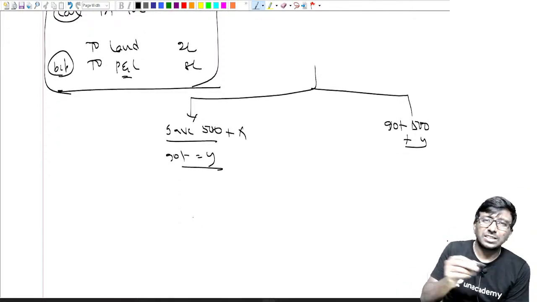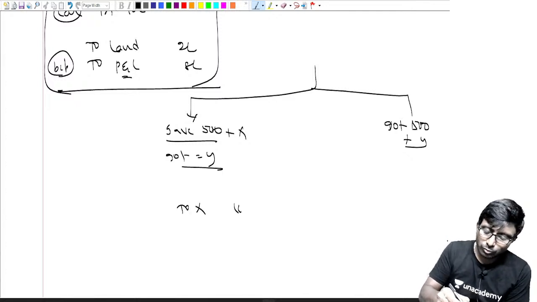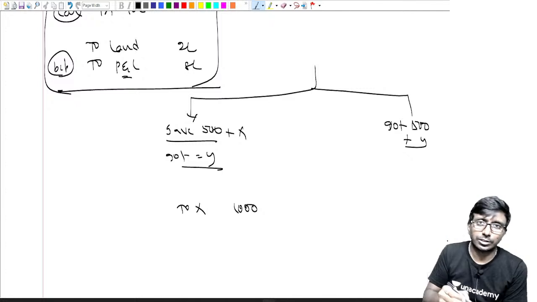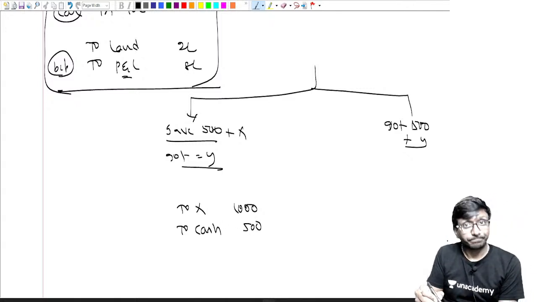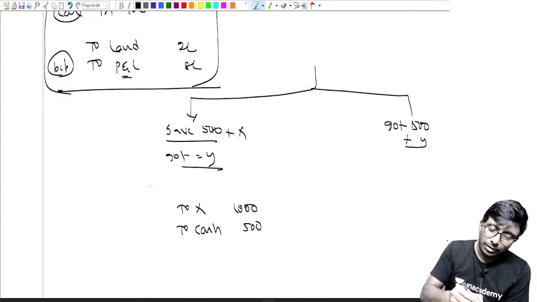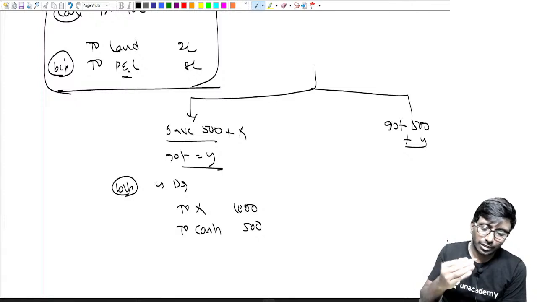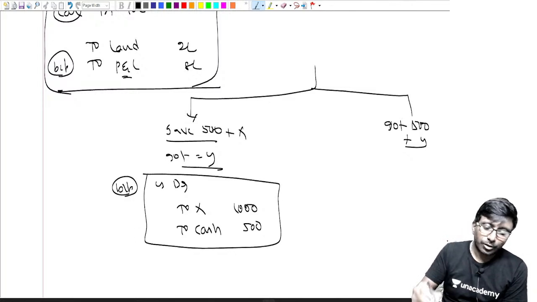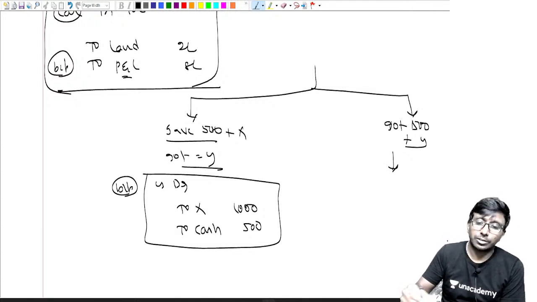So now, what's the first basic thing? What have you lost? X I gave, sir. Okay, X you gave. X book value is equal to how much? 1000. That's not all. Have you given cash also? Yes, sir. How much is the cash you gave? 500. Y account debit. Y account is the balancing figure, that you please remember blindly. That's all. Y account debit to X and to cash. Okay, fine.